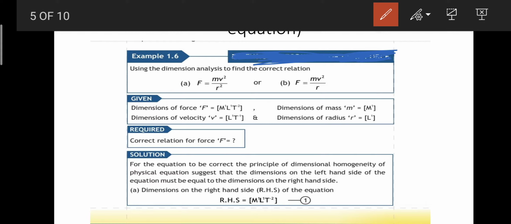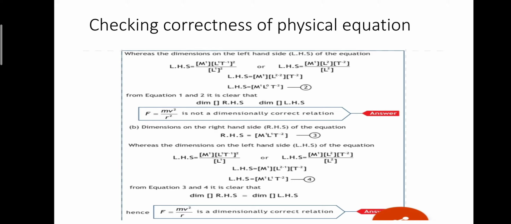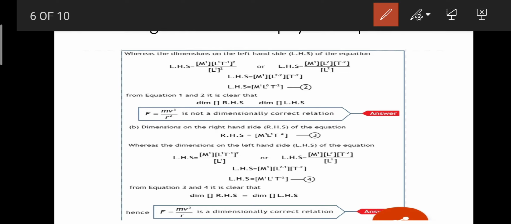On the left hand side we have only F. We will separately derive the dimensions on both sides and then we will equate them. So what I'm going to do is solve it in a more convenient way.